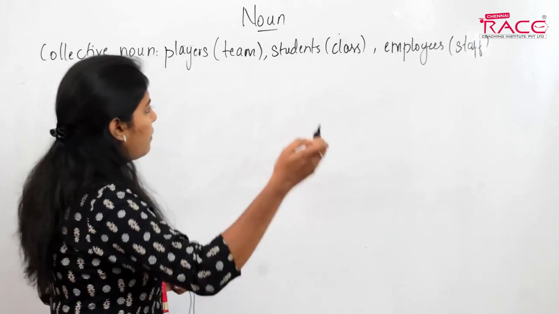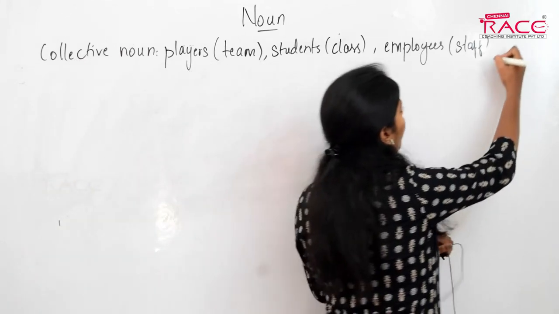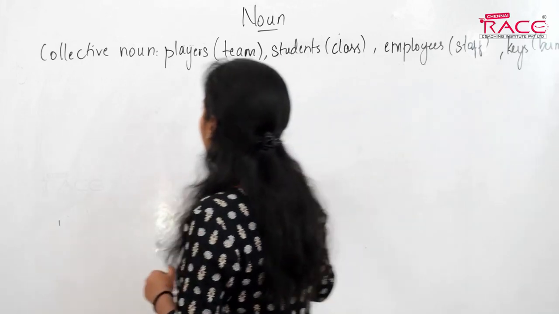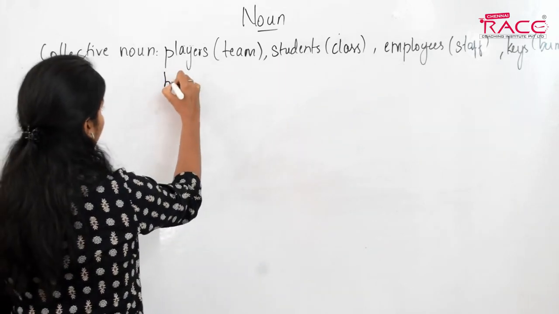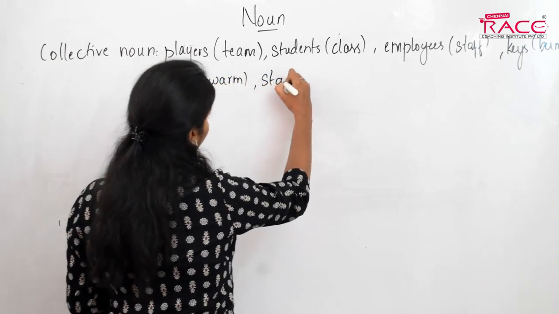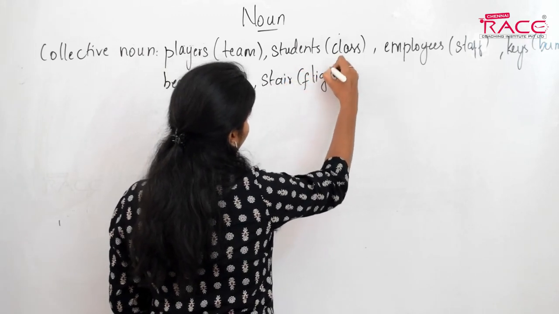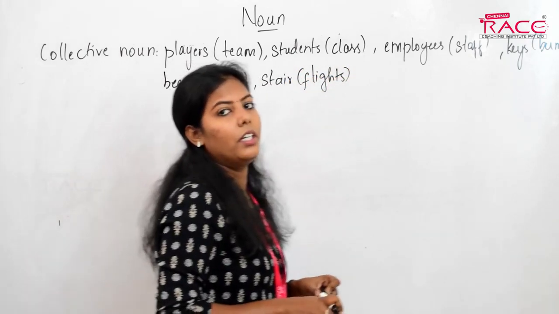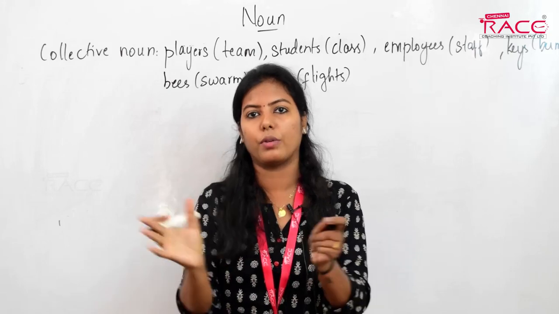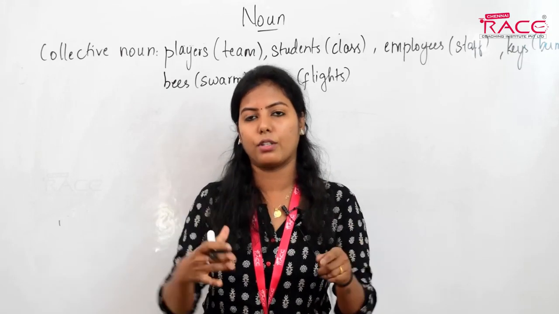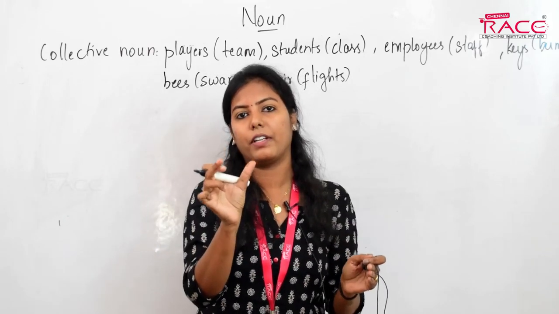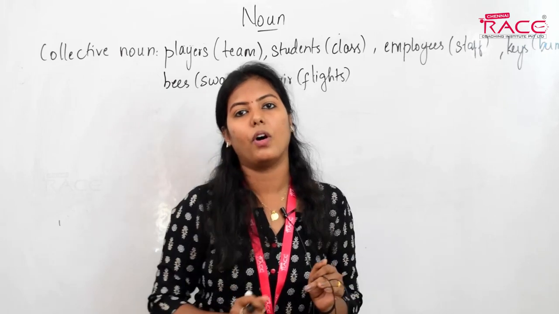In the same way, I can give you some examples. We all know keys; we say a bunch of keys. Then bees, we have a swarm of bees, and then we have a flight of stairs. So we know all of them. This is the basic concept: when there is a group of things, whether persons or things or places, whatever it is, and we give them a single name, that is what we call a collective noun.